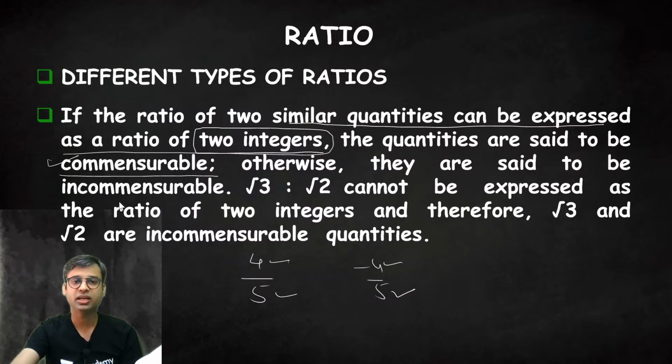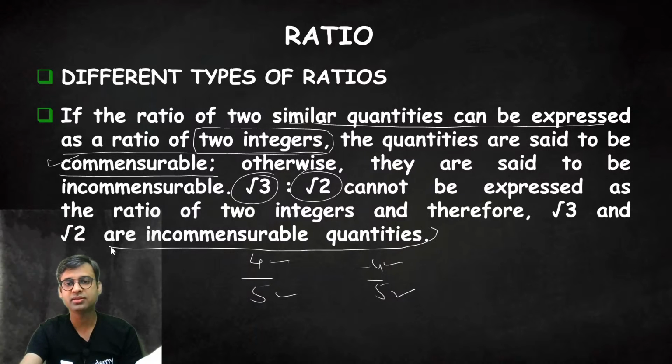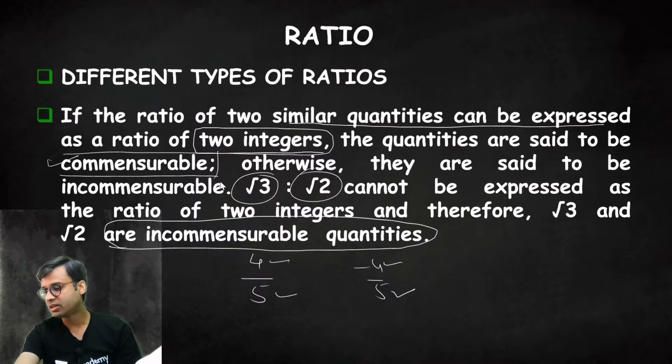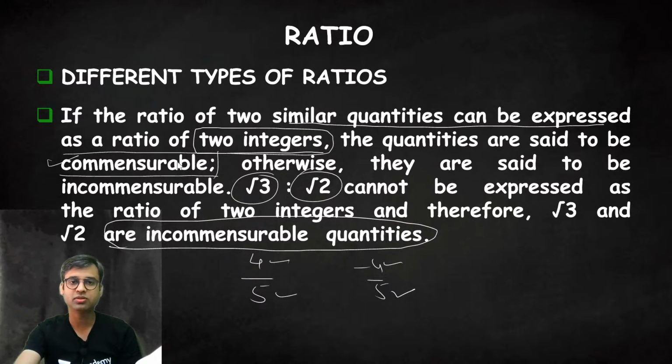Otherwise they are said to be incommensurable, like root 3 by root 2, which cannot be expressed as the ratio of two integers, and therefore root 3 and root 2 are incommensurable quantities. Please remember what is commensurable and what is incommensurable. Students usually get confused between them. Commensurable ratios are those in which we can express the quantities in integers. If any one of them, antecedent or consequent, numerator or denominator, is not an integer, like 4 upon root 5, then it will be an incommensurable or non-commensurable ratio.